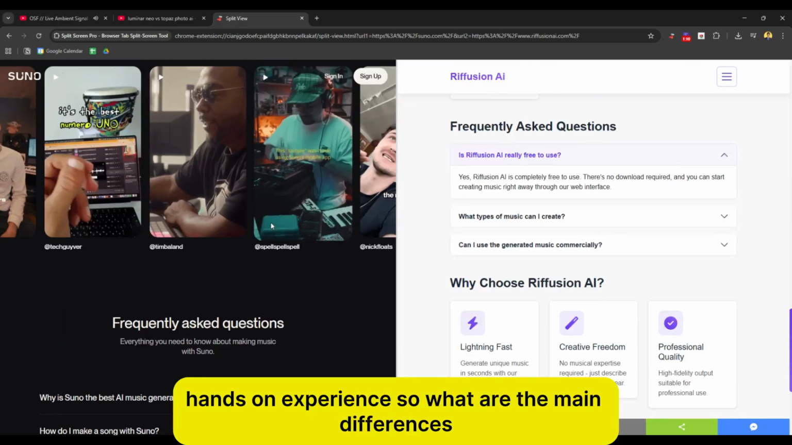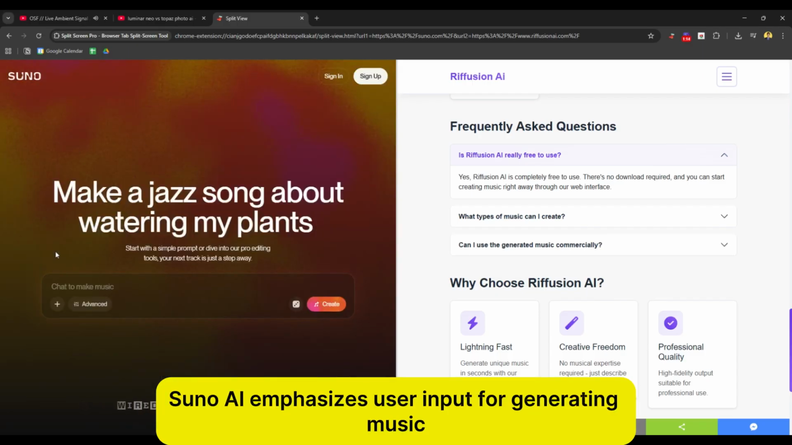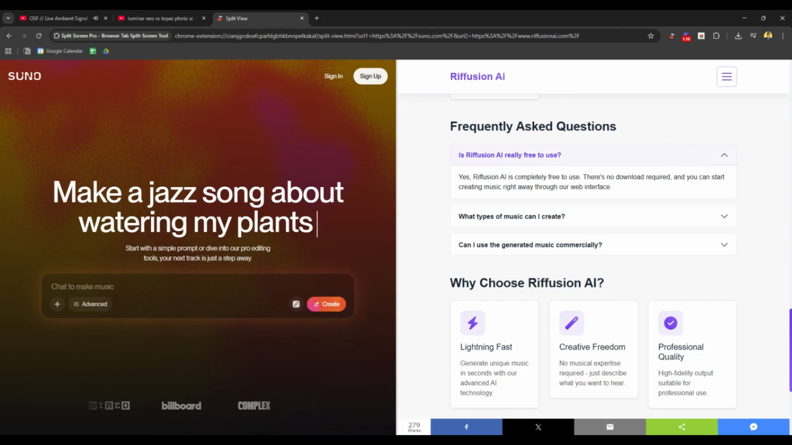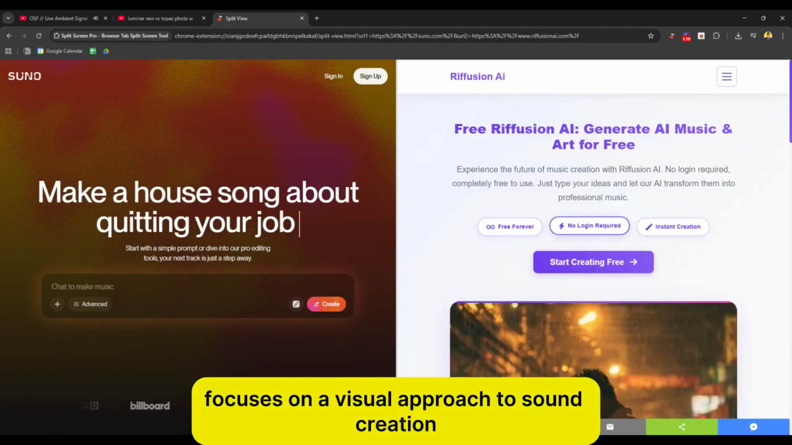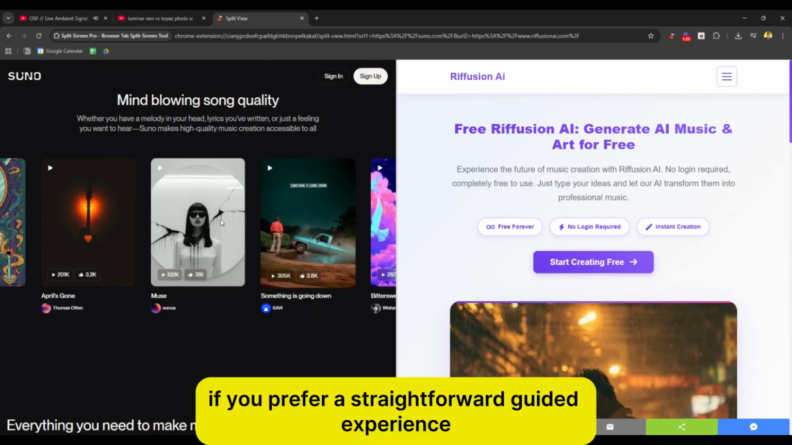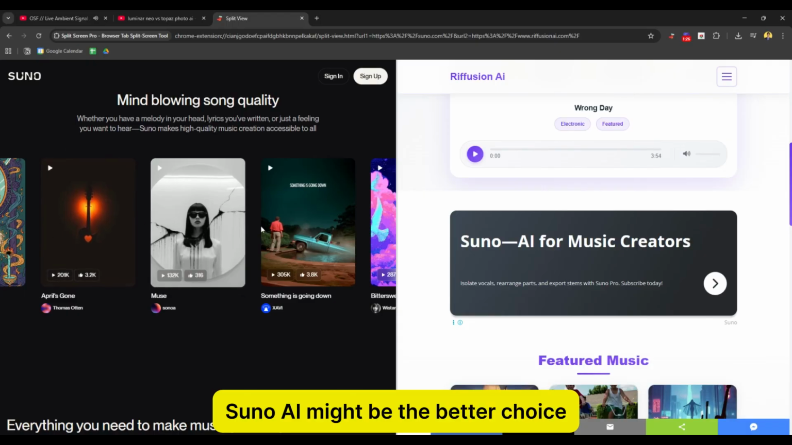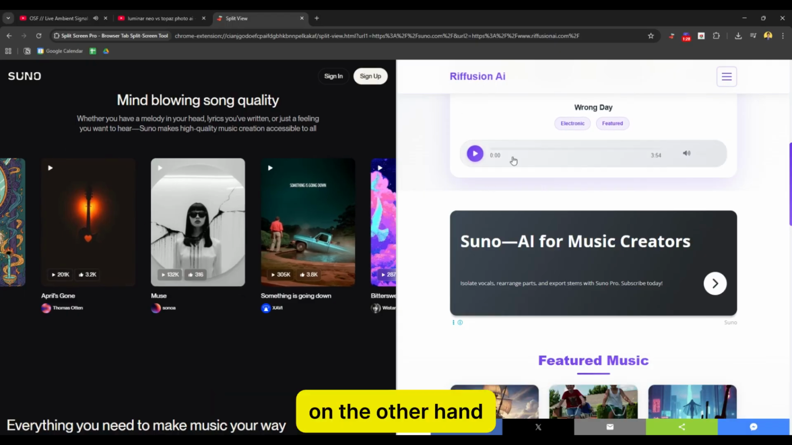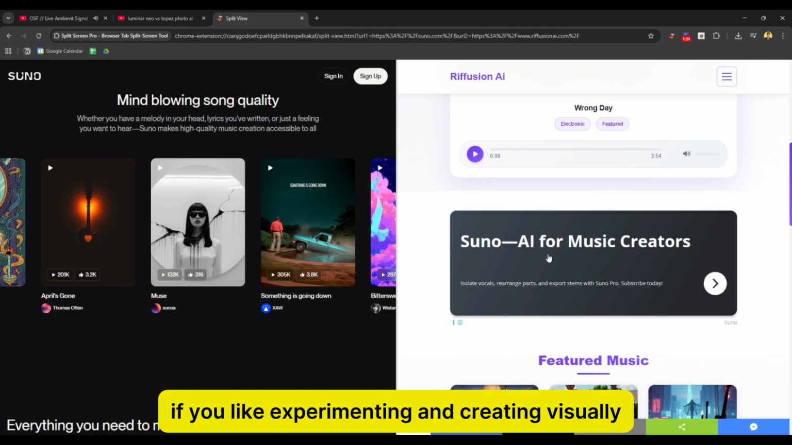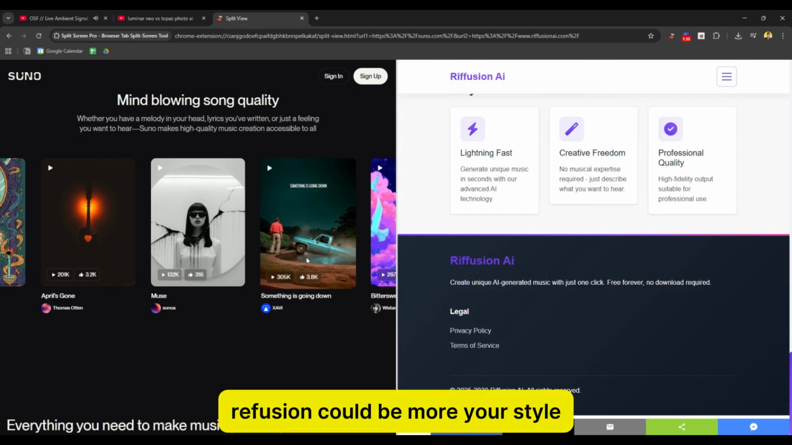So, what are the main differences? Suno AI emphasizes user input for generating music, while Riffusion focuses on a visual approach to sound creation. If you prefer a straightforward guided experience, Suno AI might be the better choice. On the other hand, if you like experimenting and creating visually, Riffusion could be more your style.